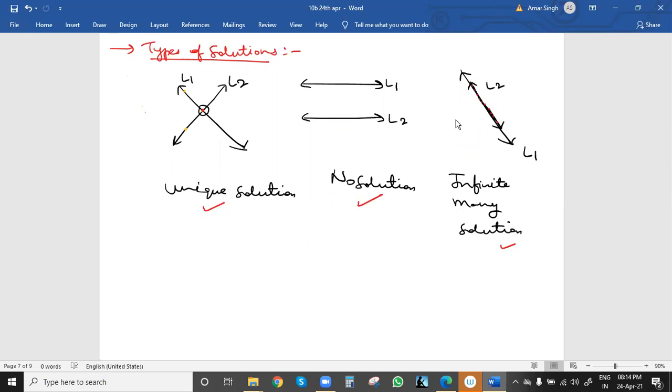So what is the method here? Normally, a pair of linear equations in two variables is represented by ax plus by plus c equal to 0. In the previous case we had two equations. The first one was y equal to x by 2, so we can write this as 1 by 2 x minus y equal to 0. So a is 1 by 2, b is minus 1, and c will be 0.